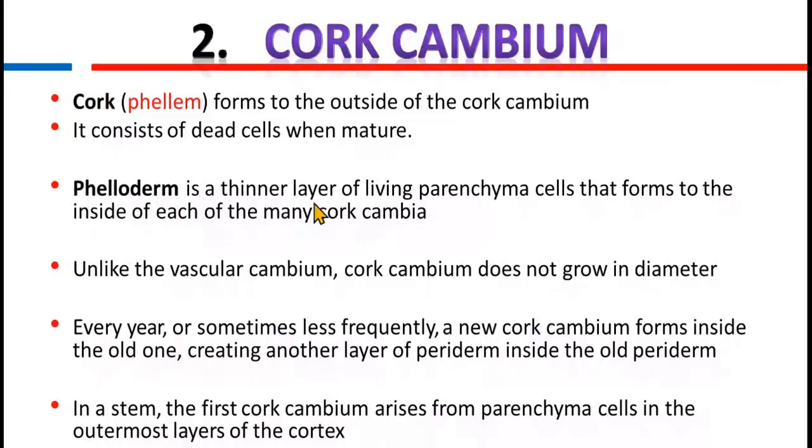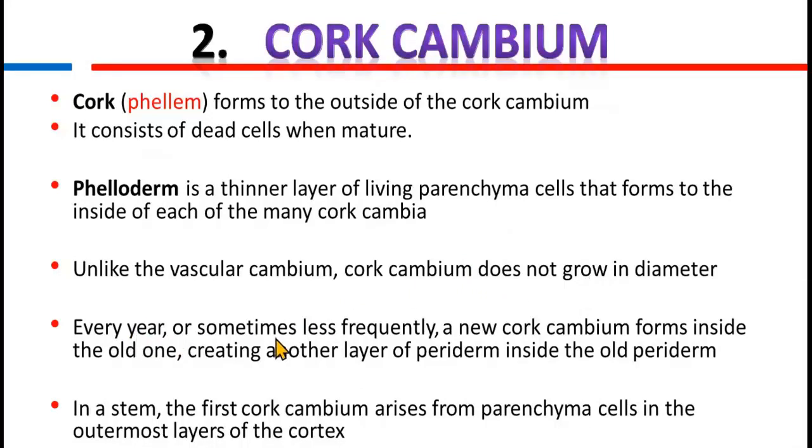Phelloderm is a thinner layer of living parenchyma cells that forms to the inside of each of the many cork cambia. Unlike the vascular cambia, cork cambium doesn't grow in diameter. As I mentioned earlier, only in vascular bundles will the diameter increase with secondary growth, but in cork cambium it doesn't grow in diameter.